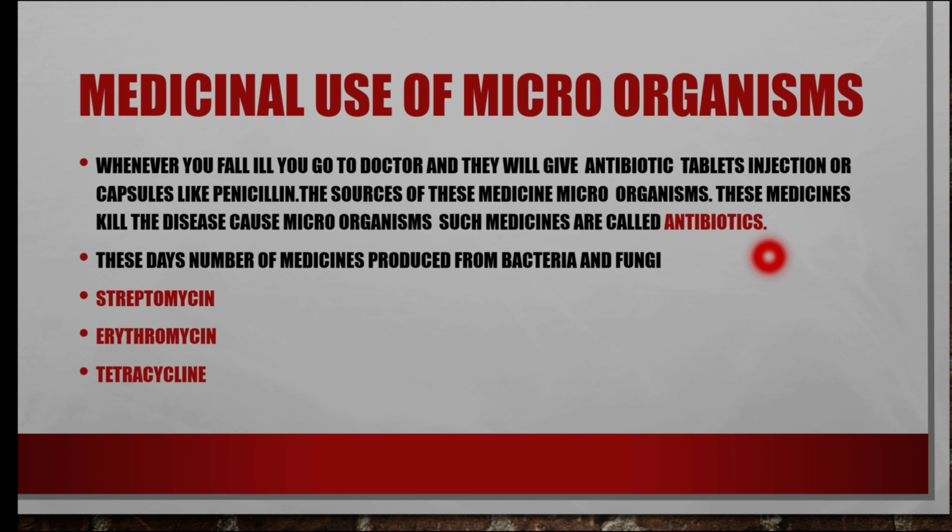Such medicines are called antibiotics. You know, the great Alexander Fleming found a fungus called Penicillium notatum, which kills disease-causing bacteria. And then he extracted penicillin. A wonderful antibiotic. It was used in World War II. It saved many people's lives. There are so many antibiotics like streptomycin, erythromycin, tetracycline.